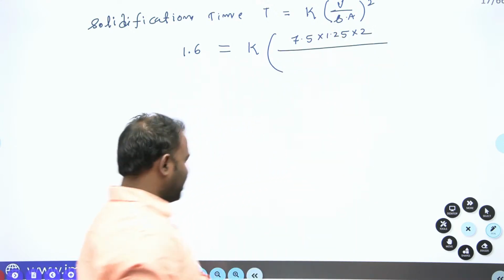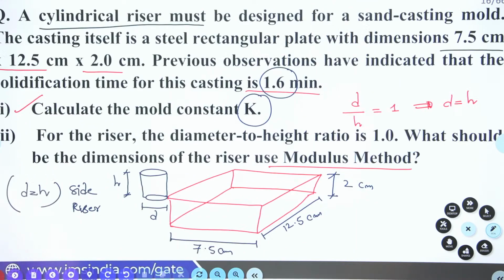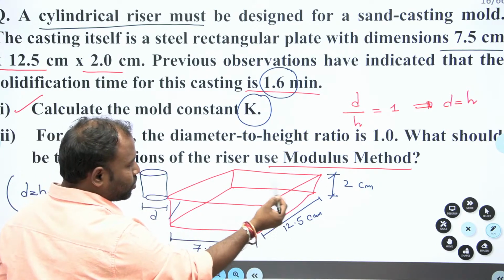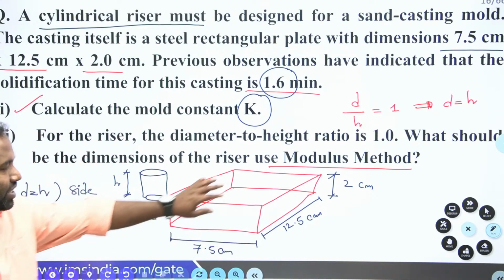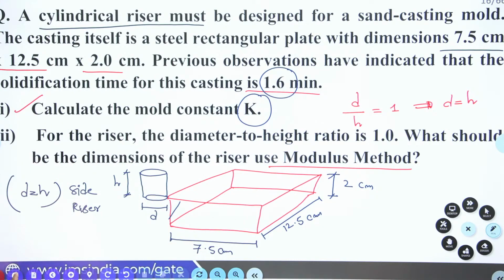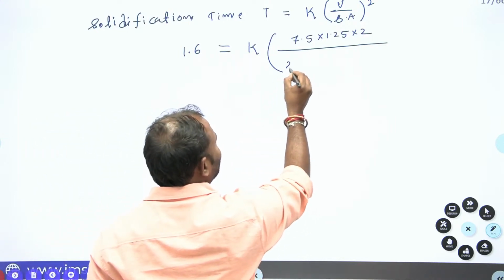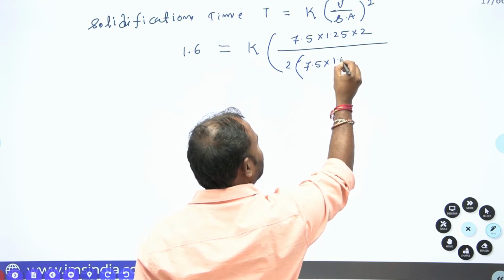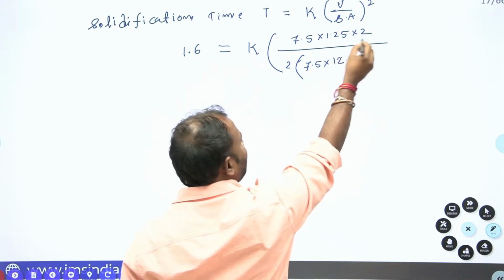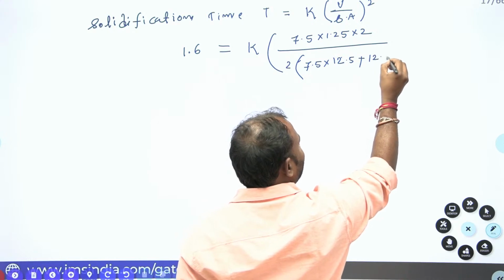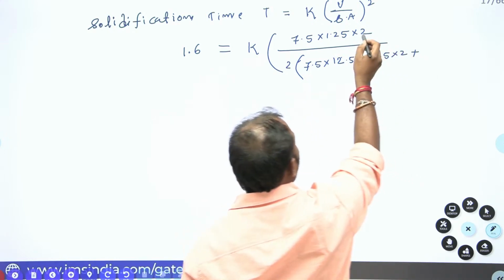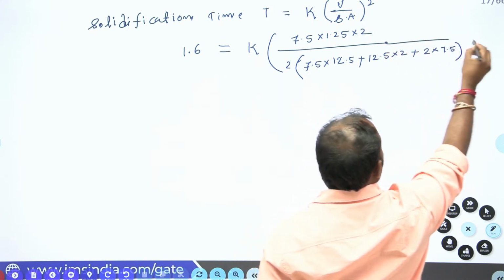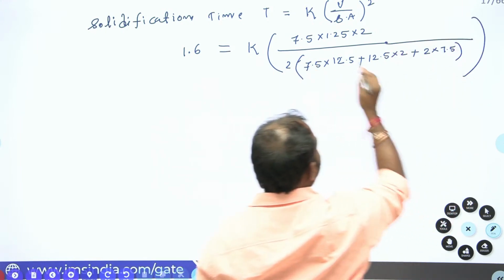Now surface area of the casting you are supposed to calculate. What is the surface area of this? This surface and this surface, total 6 surfaces are there. Now for a rectangular block, surface area is equal to 2 into 7.5 into 12.5 plus 12.5 into 2 plus 2 into 7.5. So that you are going to get the surface area of the casting.